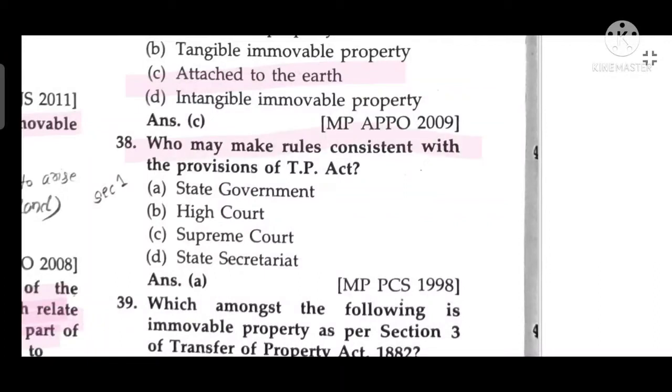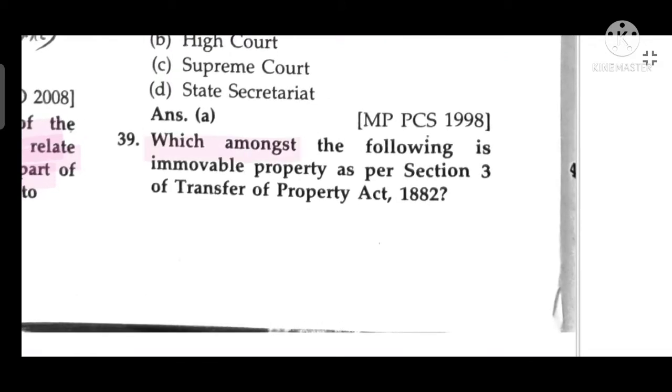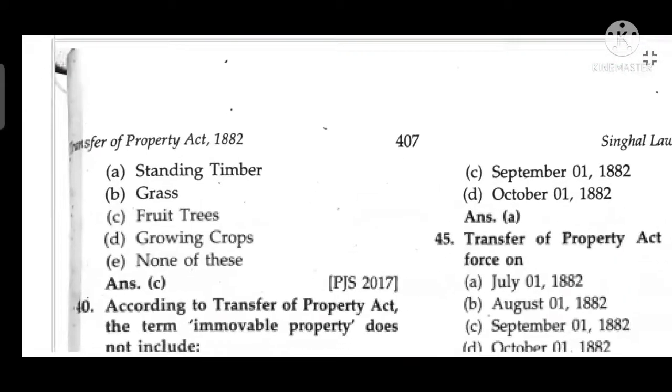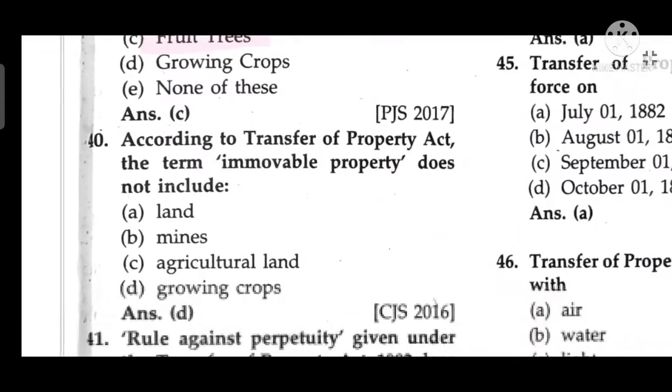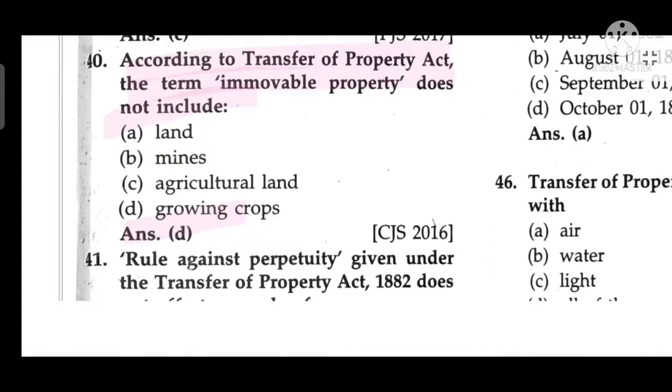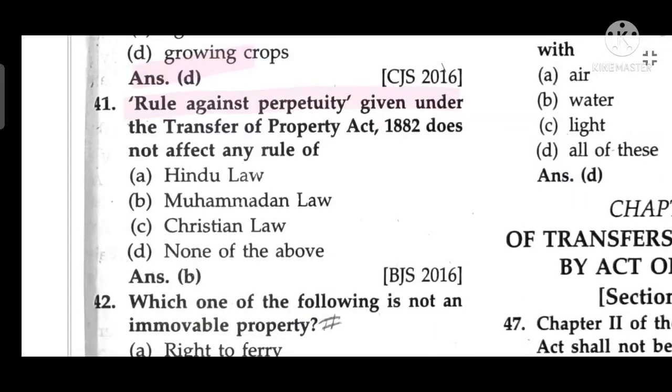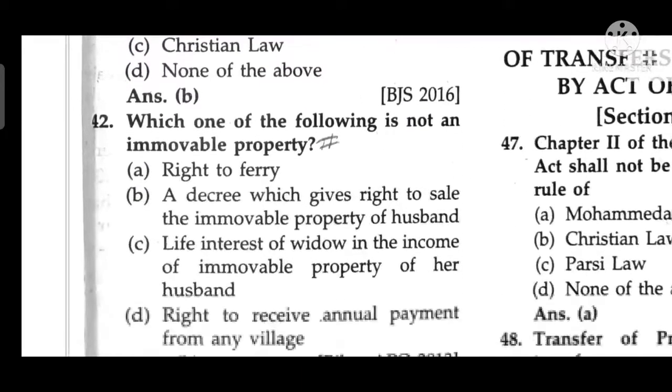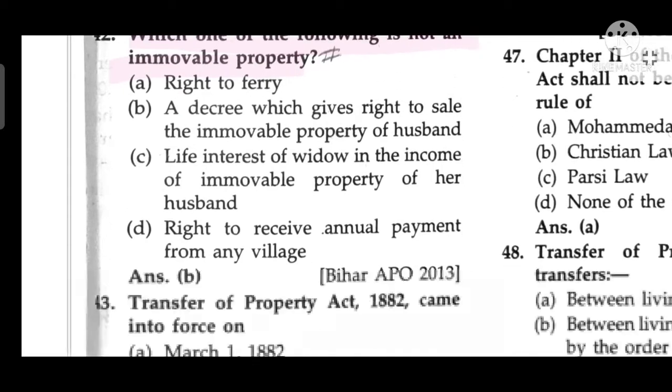Who may make rules consistent with the provisions of the TP Act? State government. Which among the following is immovable property as per Section 3 of the Transfer of Property Act? Fruit tree. According to the Transfer of Property Act, immovable property does not include growing crops. The rule against perpetuity given by the Transfer of Property Act does not affect the general rule of Mohammedan law. Which one of the following is not immovable property? A decree which gives right of sale of immovable property of the husband.